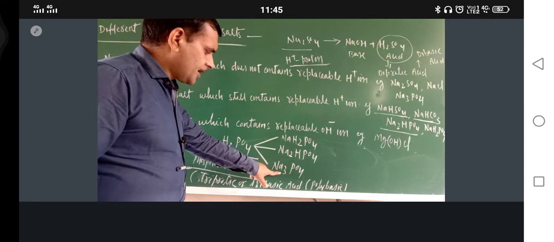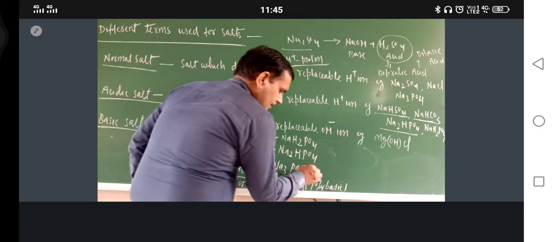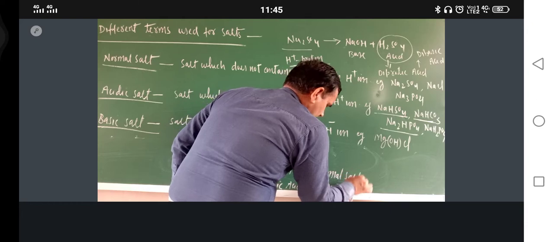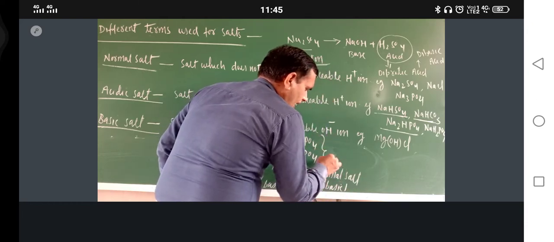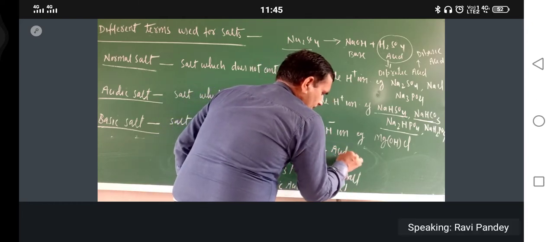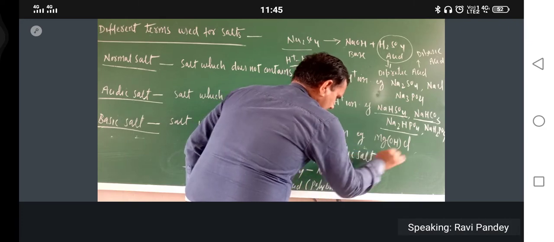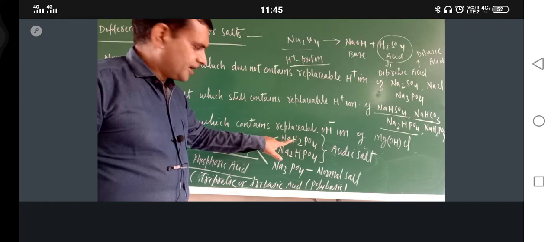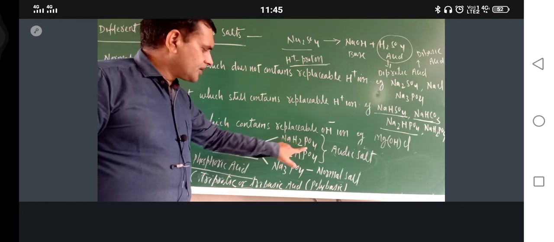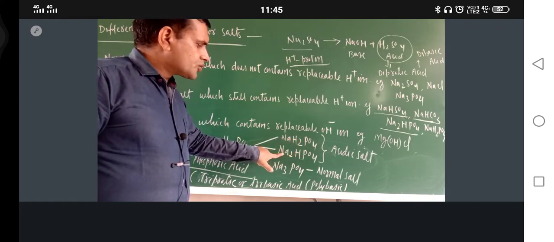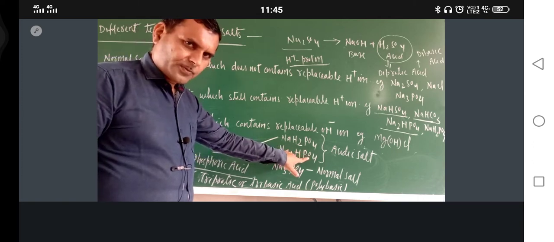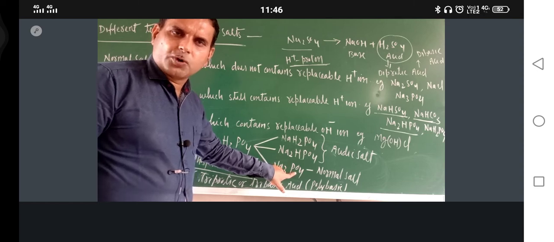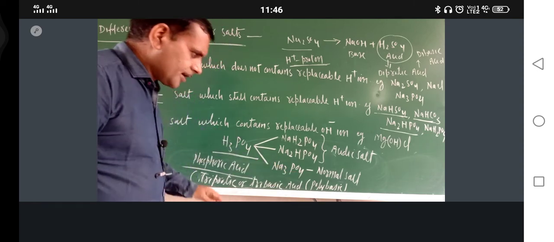So just see, here no hydrogen is there. So this is normal salt. And these two are acidic salts, because they still contain replaceable hydrogen. This is sodium dihydrogen phosphate. This is sodium hydrogen phosphate. And this is sodium phosphate. Okay. Have you got it?